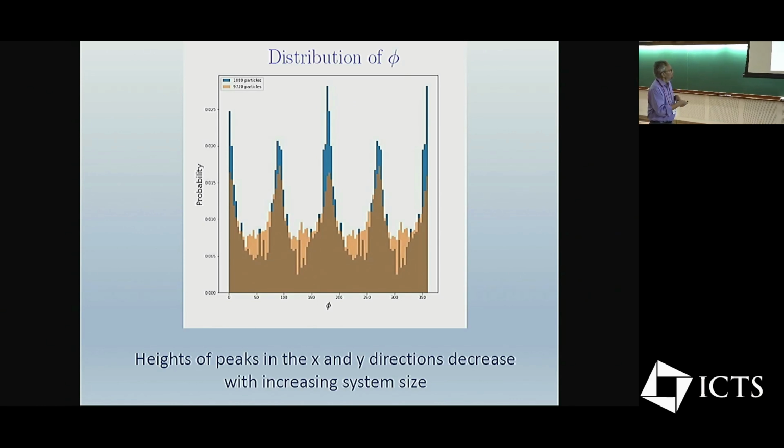We have to do a little more work, I mean, look at other system sizes to see the systematics of that. But this preference for the x and y axis seems to decrease with increasing system size. So this is basically up to the point that we have characterized the complex flow that we have in this liquid. Another thing that we have looked at, we have maybe 5 minutes or something?